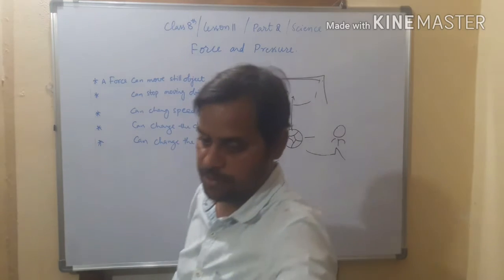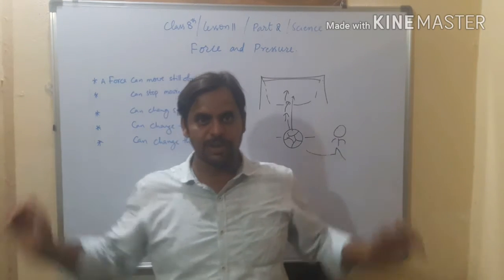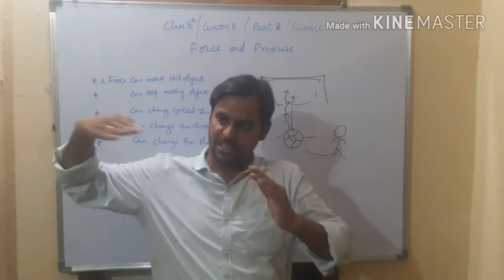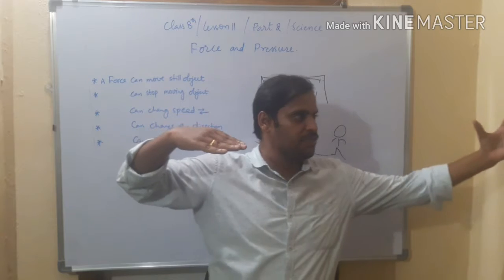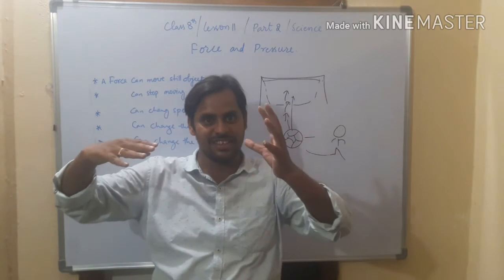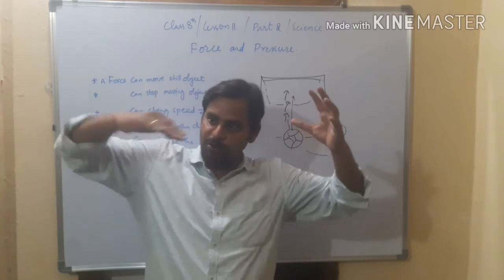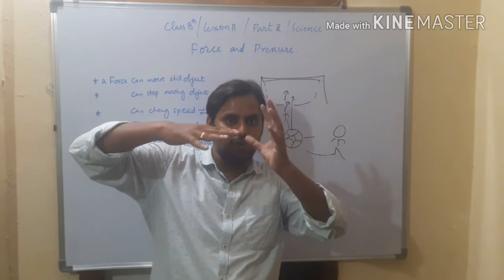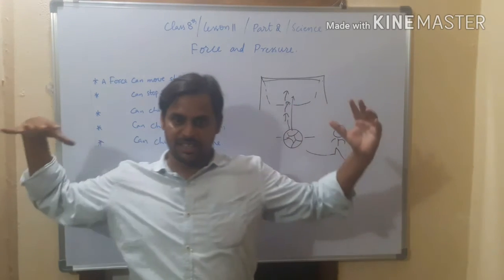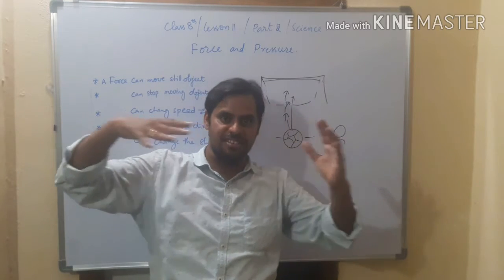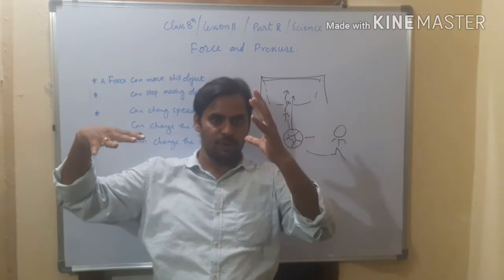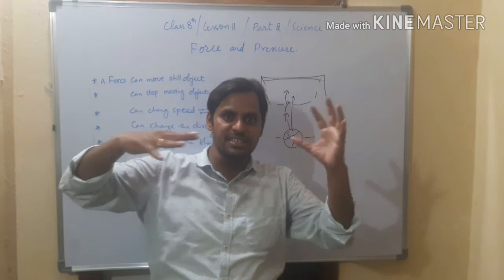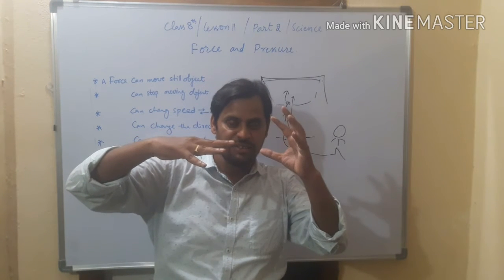I will tell you another example. For example, a bird is flying in the air. Its direction is moving like this. And if heavy wind comes like this, then what happens? Does it move like this? No, it struggles to bear the force of air. Means its speed is decreased. Due to air force, the speed of the bird is decreased. Are you getting or not?